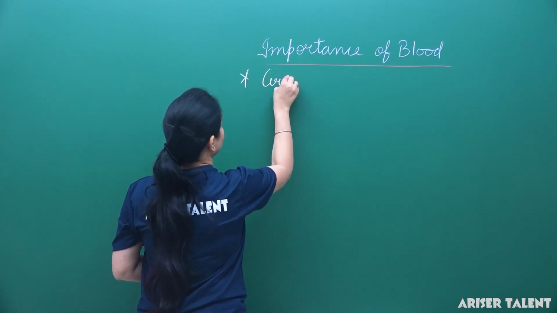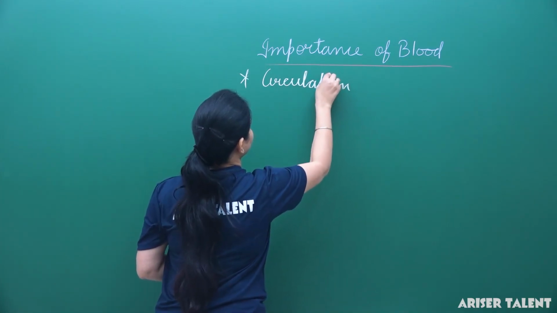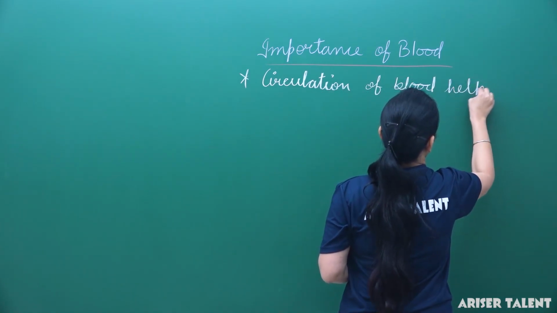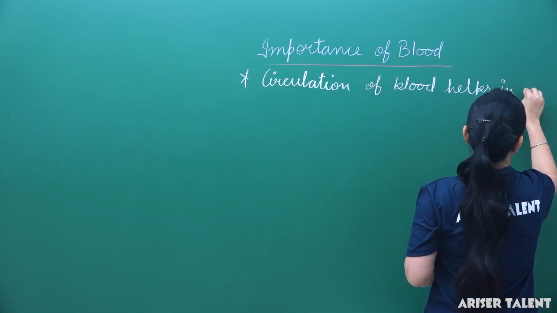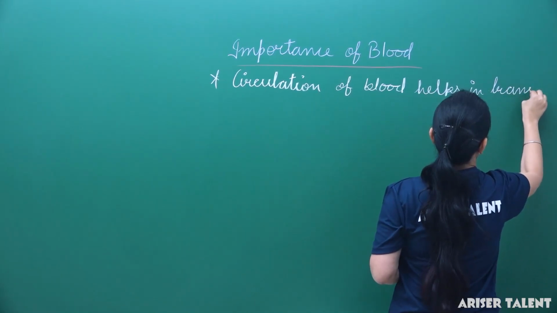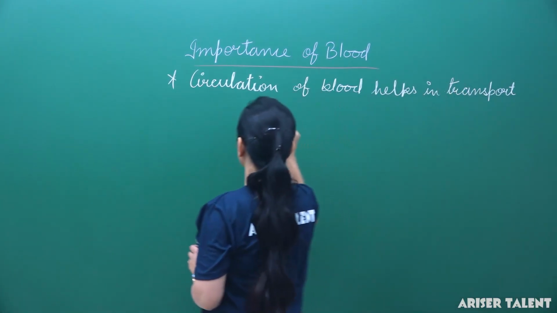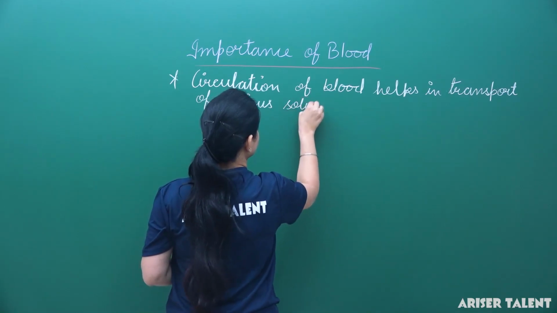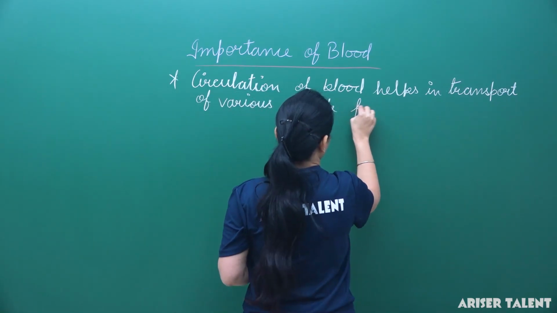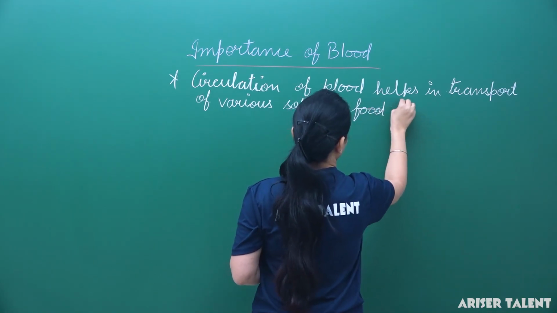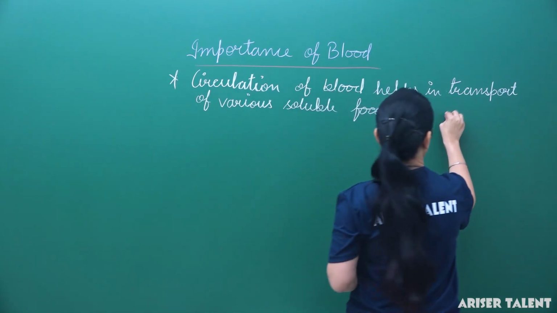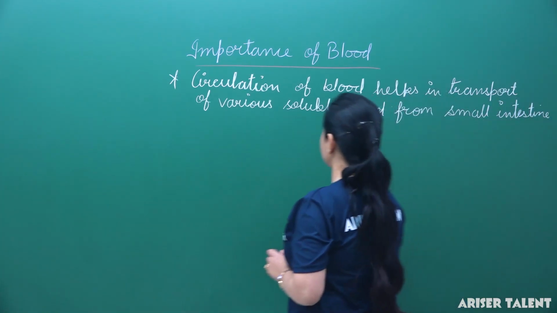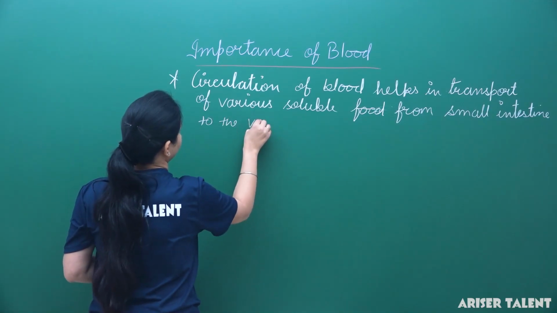Circulation of blood helps in transport of various soluble food from the small intestine to the various parts of the body.